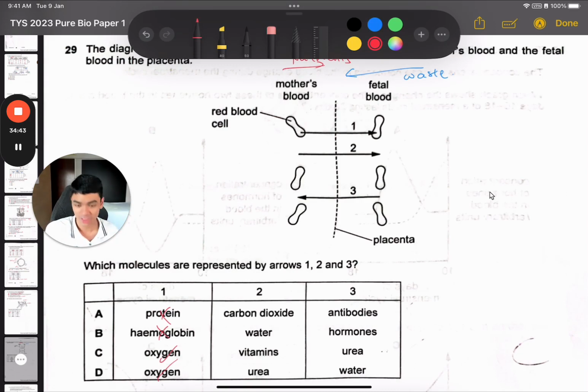Why is it coming out of the red blood cells? So oxygen, yes, is one of the nutrients that needs to get across, right? Number 2, vitamins, okay. And then number 3, urea. That makes sense. As for number 3, right, can urea get across? The answer is yes, but we are trying to show the overall movement here. So overall, what is moving? Is it urea? No, right? It's the other way around. Waste should come towards the mother. So number 2 should show a nutrient. So that's why the answer is C.